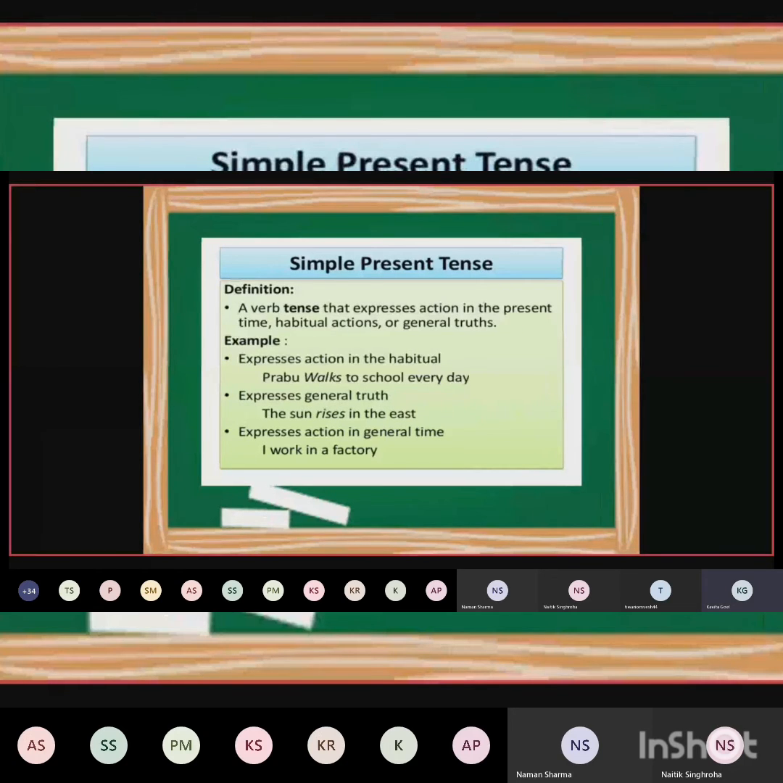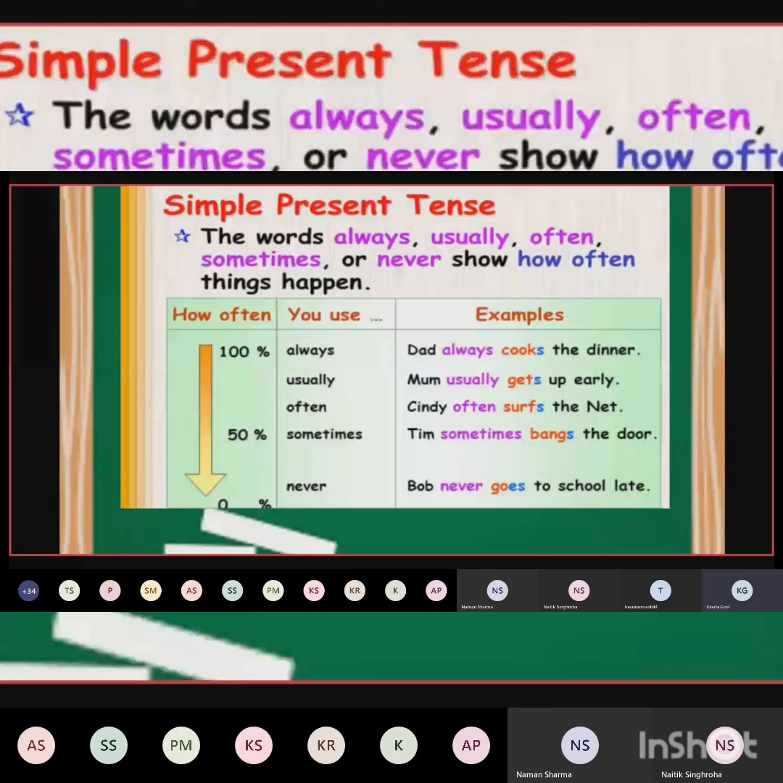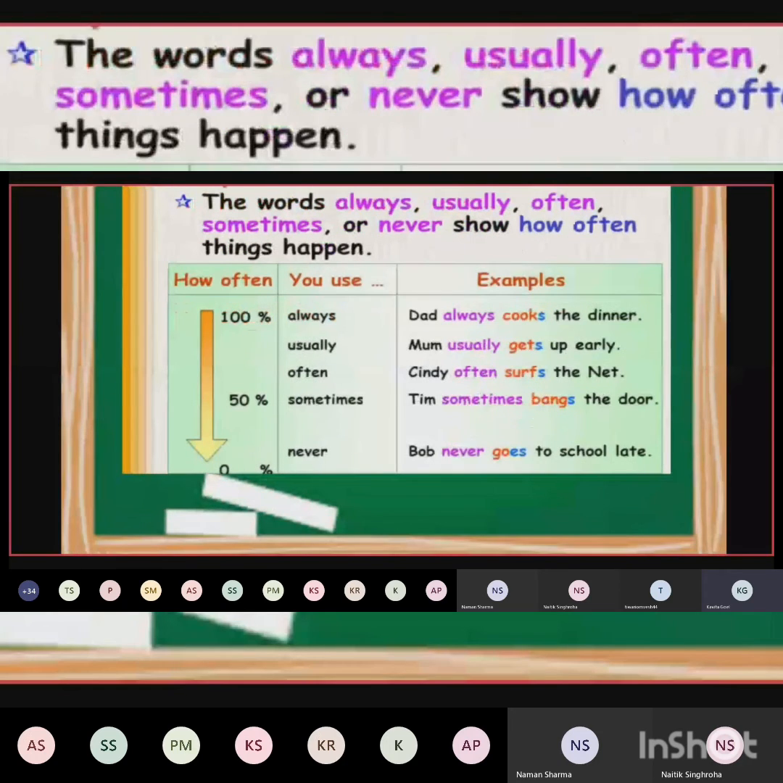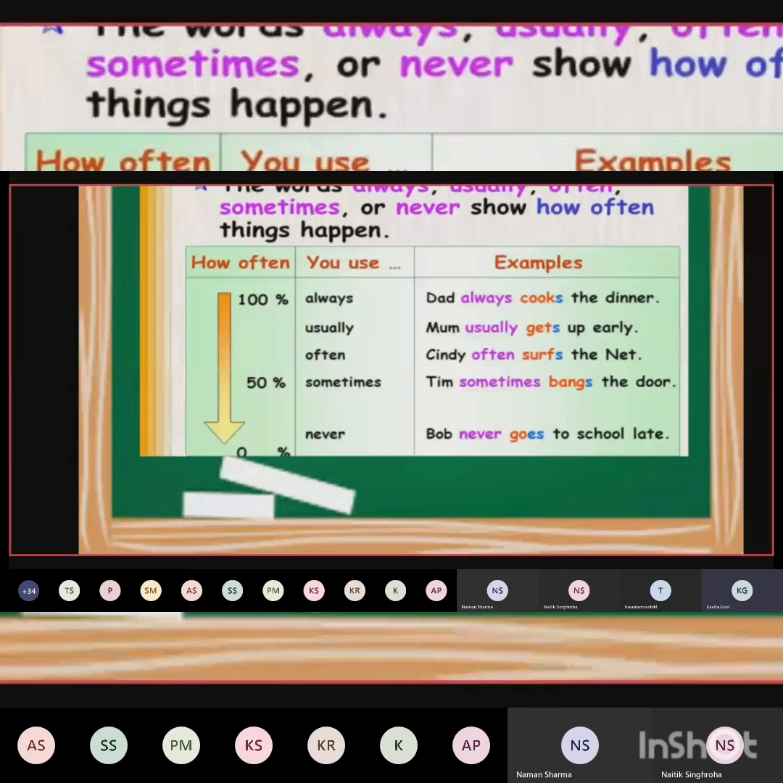Now see, what kinds of hint words can we find in simple present tense? Words like always, usually, often, sometimes, or never show how often things happen. Such kinds of words we find in simple present tense. Always means 100% I do something. Usually means almost 100% I do. Often means almost 100% I do something. Sometimes means 50% I do, 50% I don't do. Never means 0%. I never do. Understood?